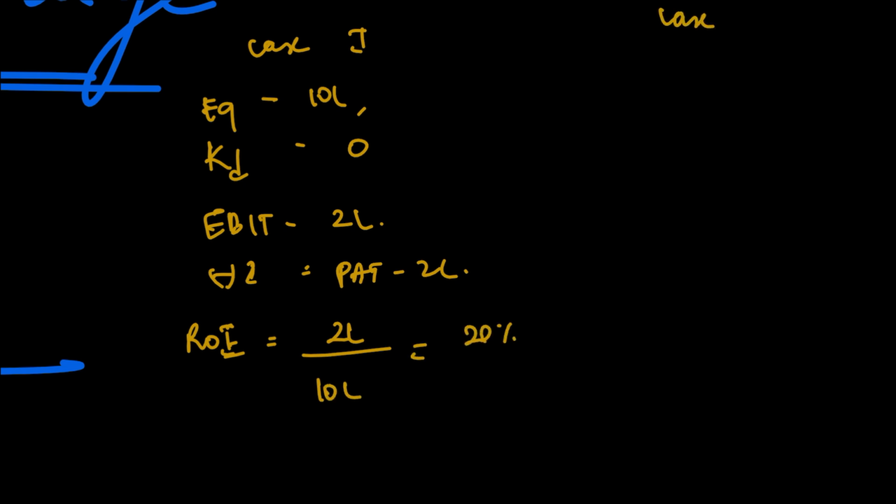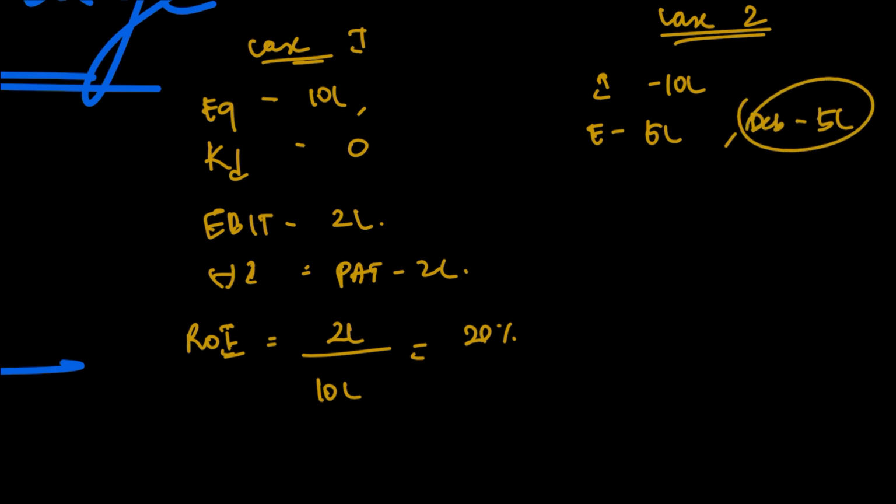Now in case 2, let's take the same situation. Investment needed is 10 lakh. So you give an equity of 5 lakh and you borrow debt of 5 lakh, at 10%. So cost of debt is equal to 10%. Your EBIT, the performance, is the same, 2 lakh. Now your interest will be 10% on 5 lakh, which is 50k.